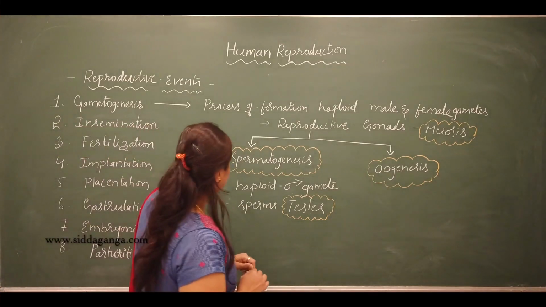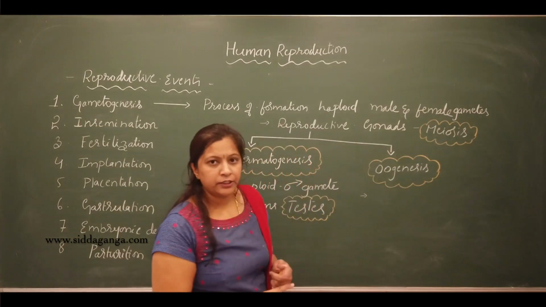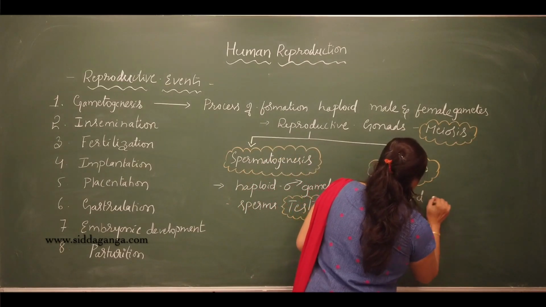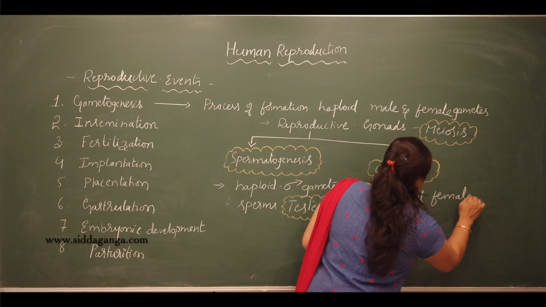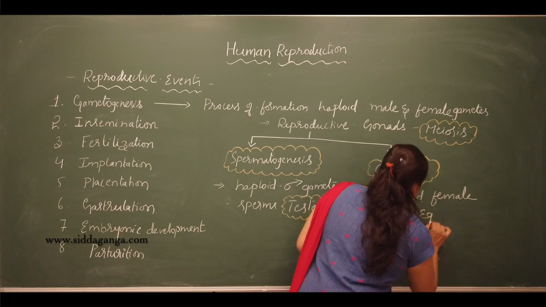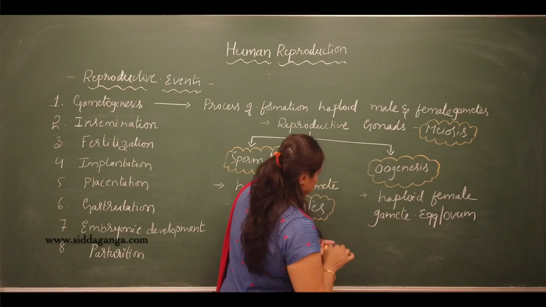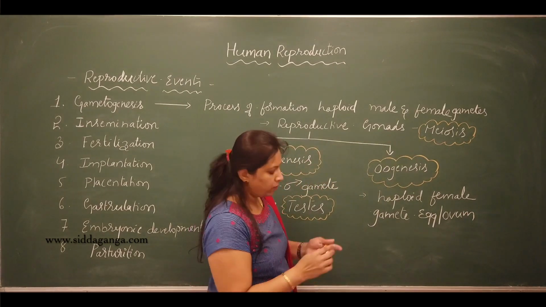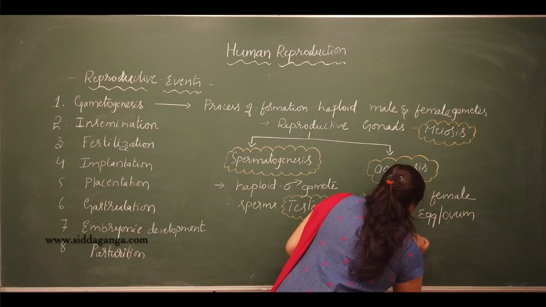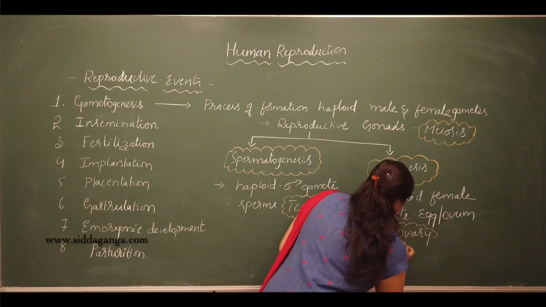Okay, now oogenesis. Oogenesis is the process of formation of the haploid female gamete. The female gamete is called the egg, also called ovum. The formation of the egg or ovum will occur within the female gonad, that is the ovary.